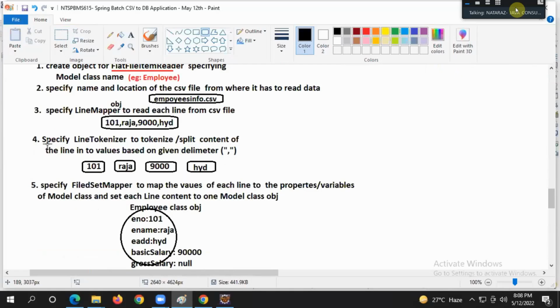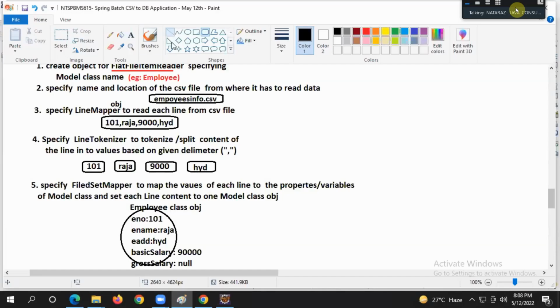Now, once we got each line, specify the line tokenizer object to tokenize or split the content of the line into values based on the given delimiter. What is the delimiter? Comma. So 101 separately, Raja separately, 9000 separately, Hyderabad separately.